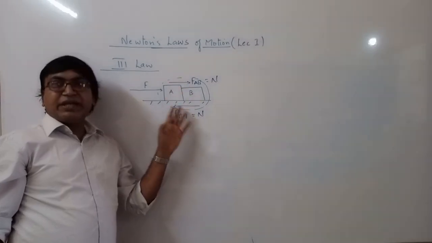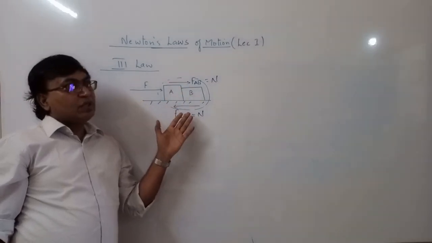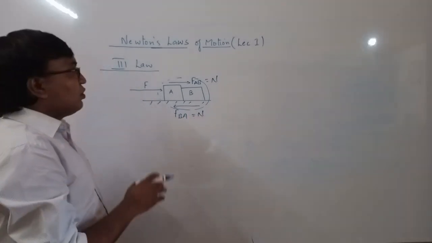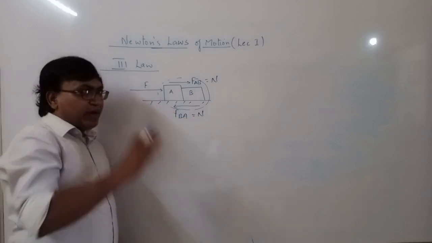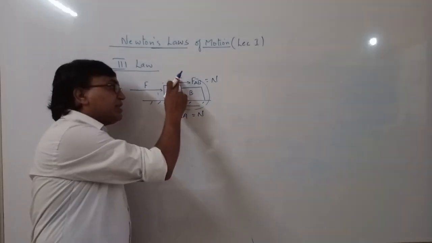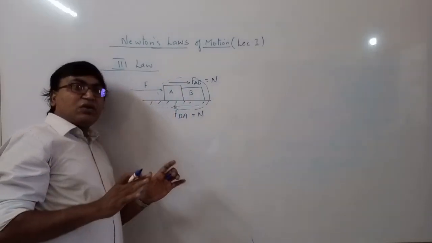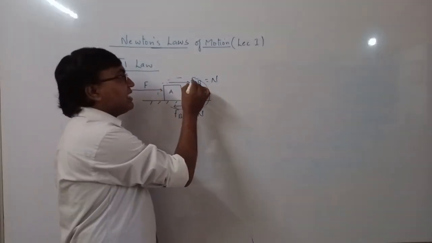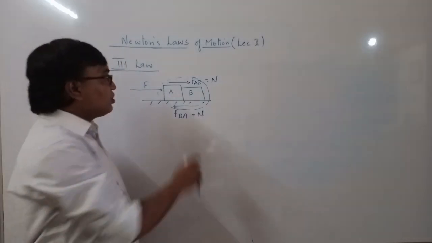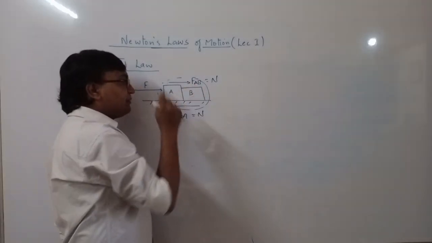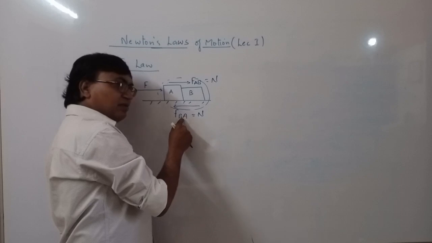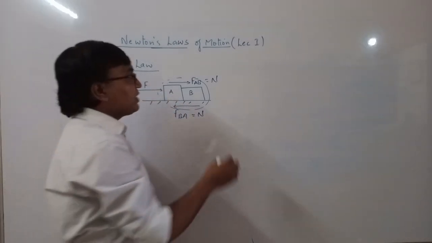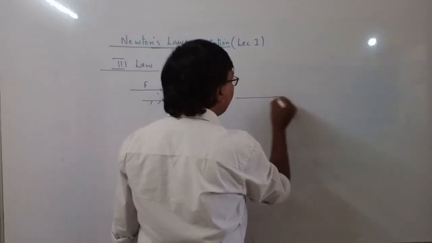So action reaction pair. So in a system you have to find out the action and reaction pair. One thing you have to keep in mind: action and reaction pairs will act on two different bodies. Suppose you say this is an action, so this action is acting on B, and this is a reaction, so this reaction is acting on A. So action reaction will act on two different bodies.